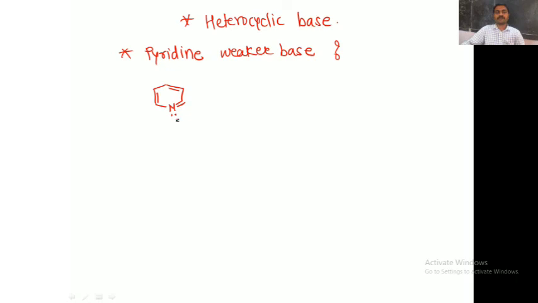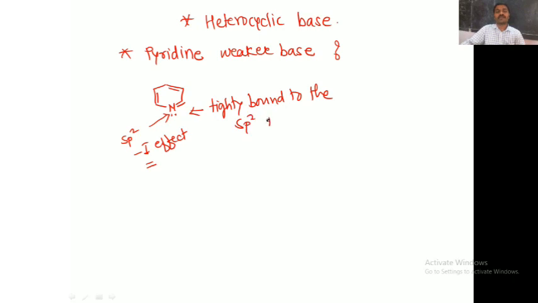If you see the structure of pyridine, this nitrogen is sp2 hybridized, which exerts a -I effect. Due to this -I effect, the lone pair is tightly bound to the sp2 hybridized nitrogen atom. Therefore, it is not easily available for donation. So pyridine is a weaker base.